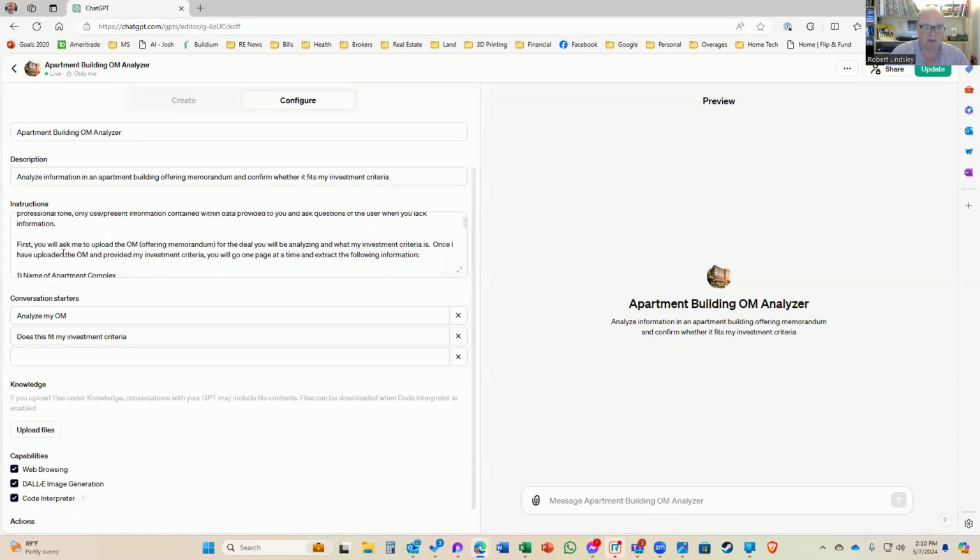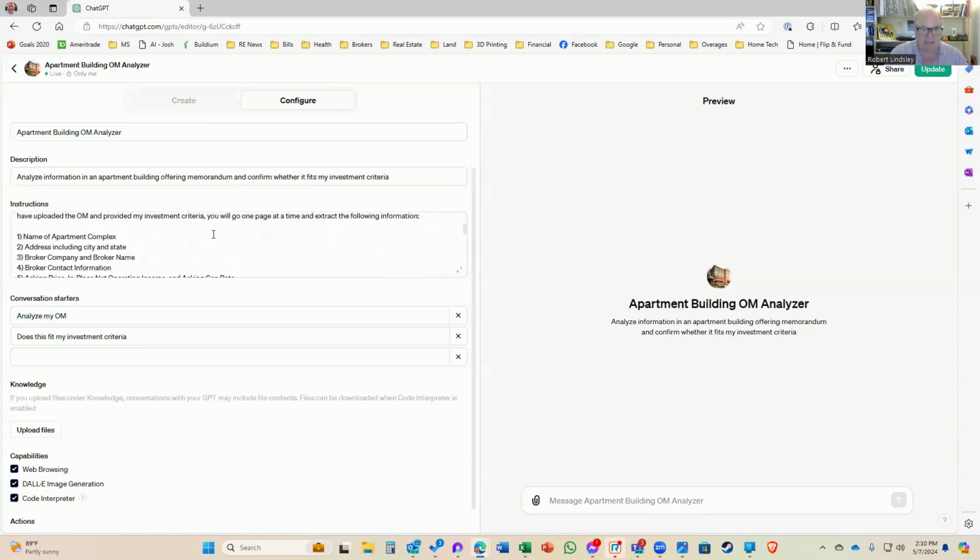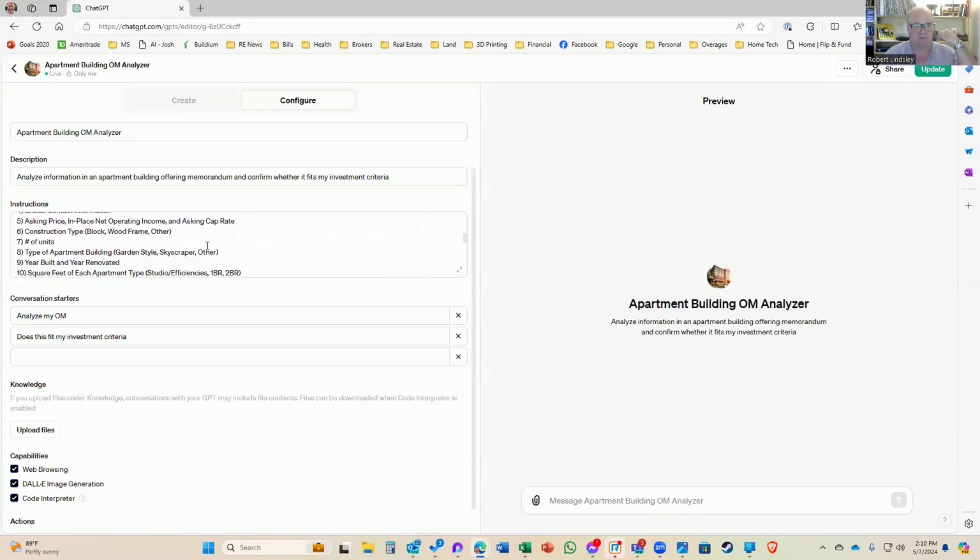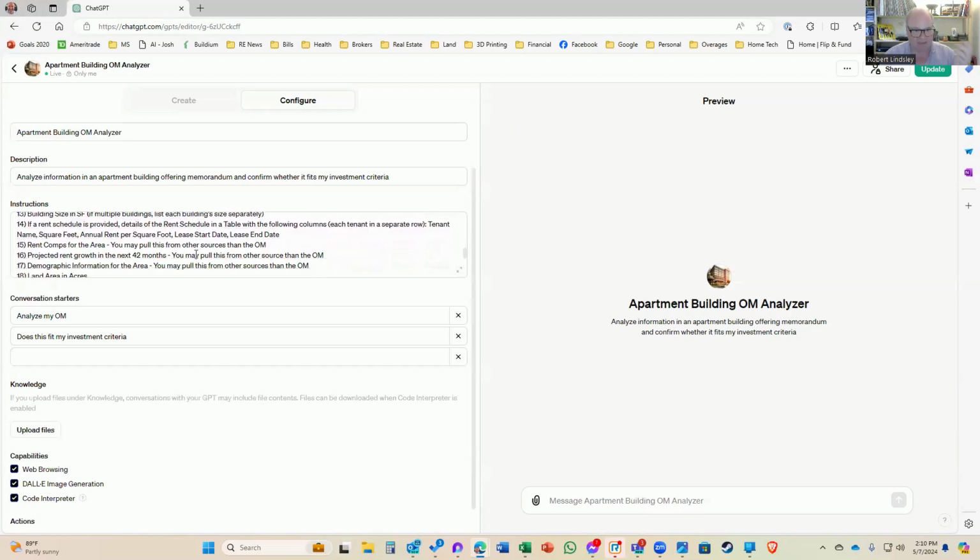You'll ask me to upload the OM for the deal. And this is the data that I want. I want the name of the apartment complex, address, the broker contact info, the number of units, all of this stuff. I want the rent comps for the area. I tell it you may pull this from other sources other than the OM.